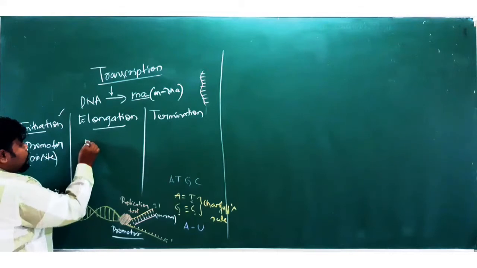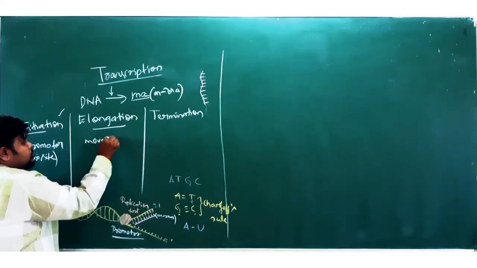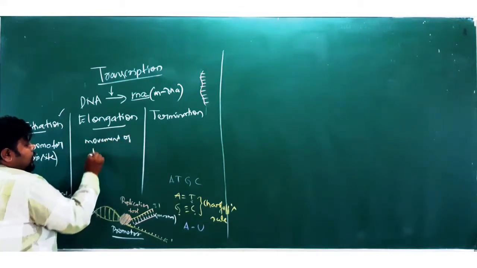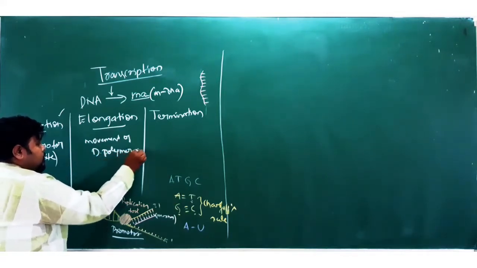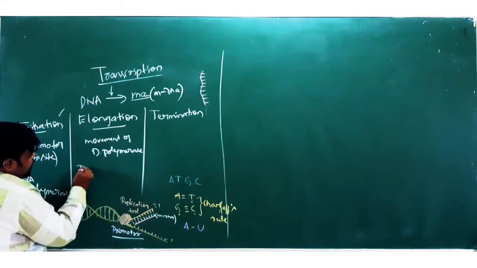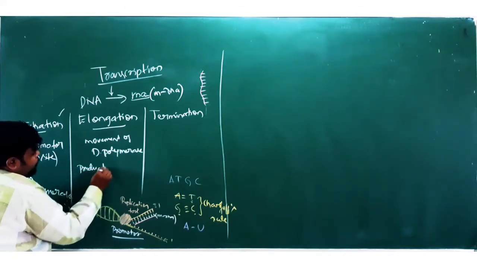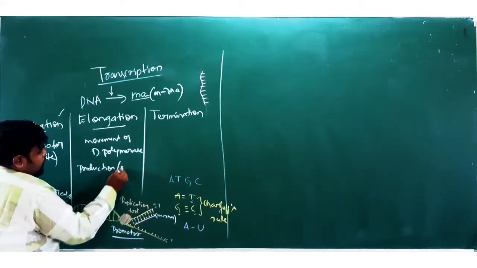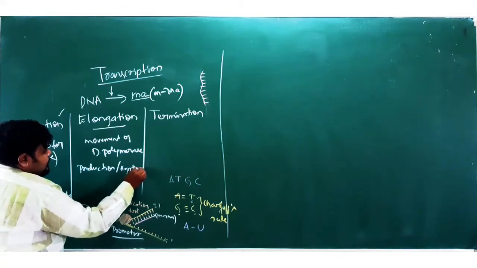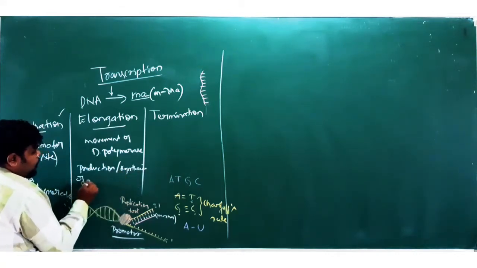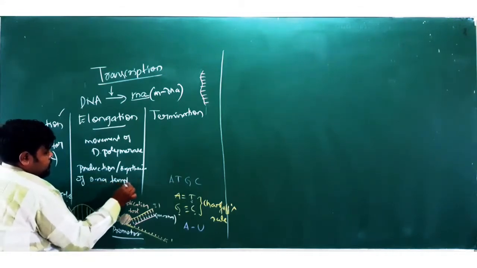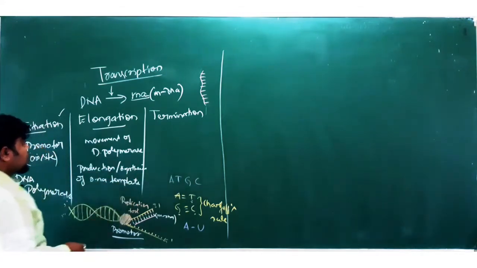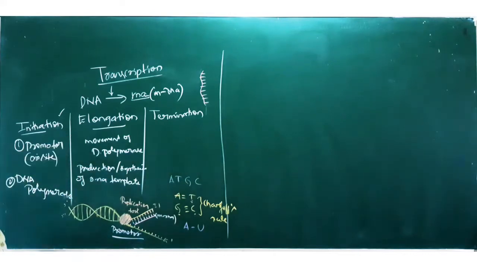elongation. The movement of DNA polymerase. Next one is production or synthesis of RNA template. This is what happens in case of your elongation.